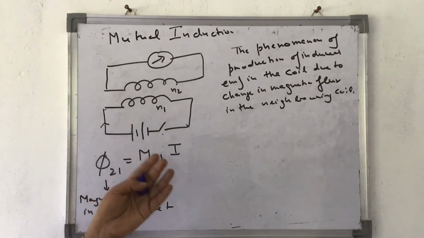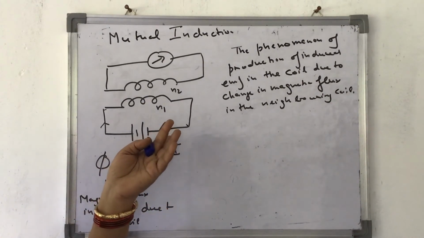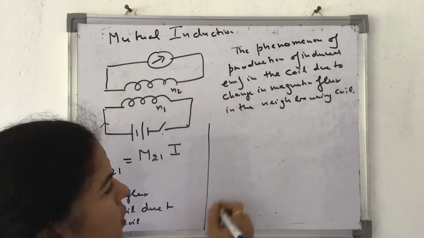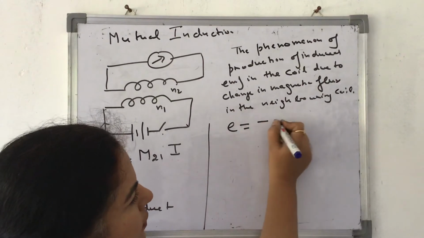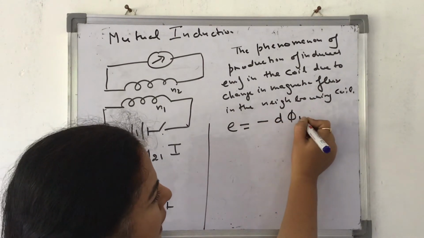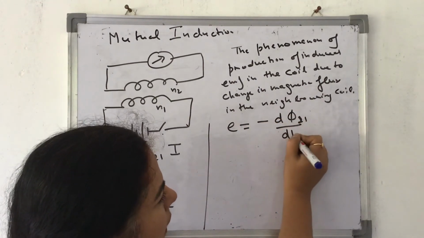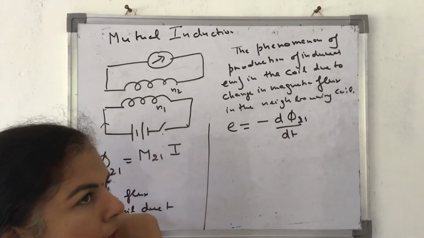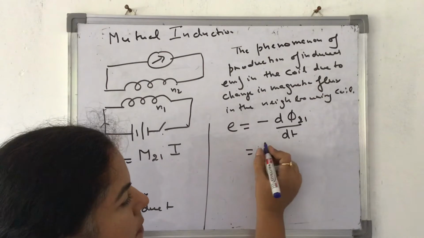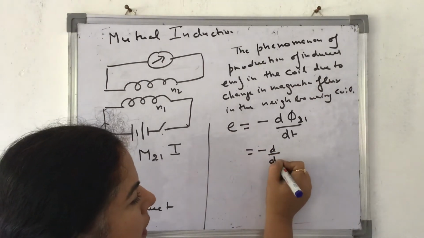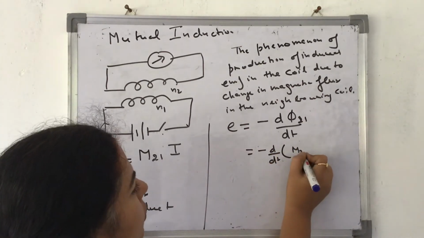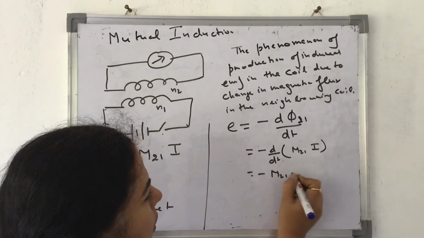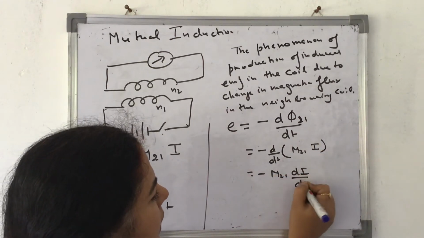I am considering whatsoever current is flowing in this. Again, what is the induced EMF over here? Induced EMF is equal to minus d phi 21 divided by dt, the induced EMF produced in the second because of change in magnetic flux. Okay, so this becomes minus d by dt, phi 21 is M21 I, and M21 comes out, di by dt.